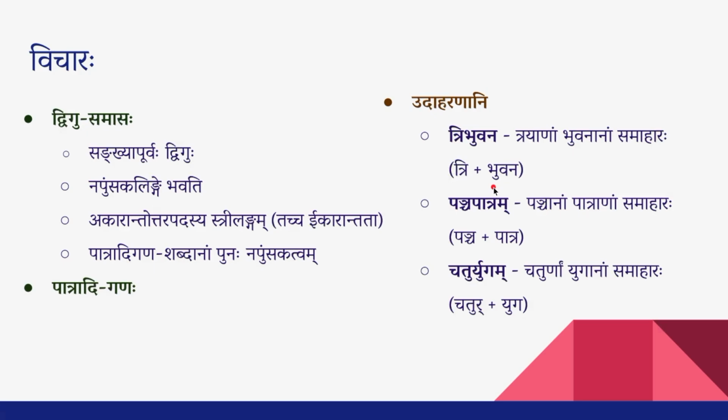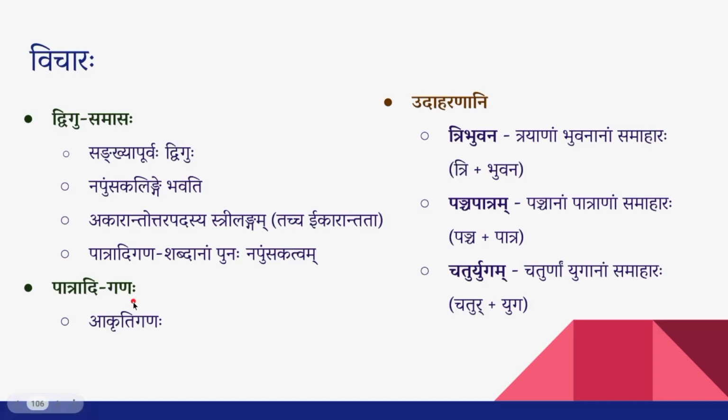What is this Patradigana? It is an Akrutigana. Akrutigana means it doesn't have any fixed list of words, but if you come across any such prayogas while reading any text, like Tribhuvana or Panchapatra, Chaturyuga, though they match with this exception, still the form is wrong. Tribhuvana is not Tribhuvani, it is Tribhuvana. The form is still not correct. So to fix such things, we add those Bhuvana, Patra and Yuga Shabdas into this Patradigana.